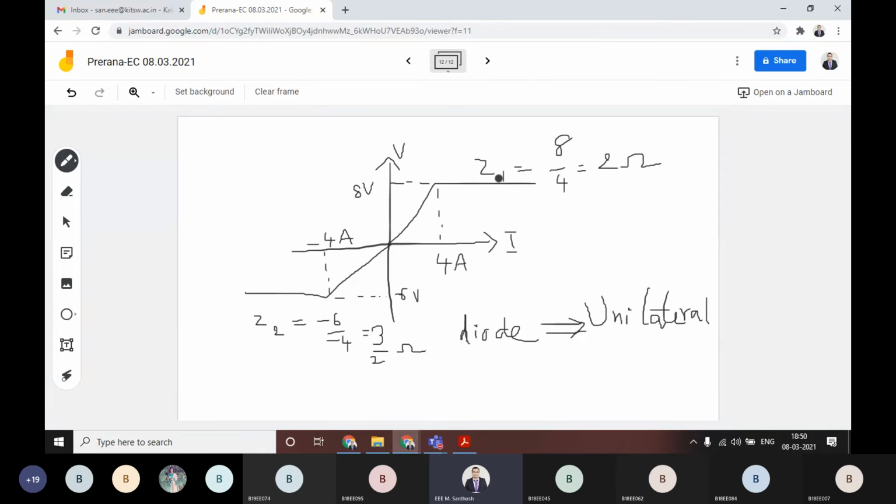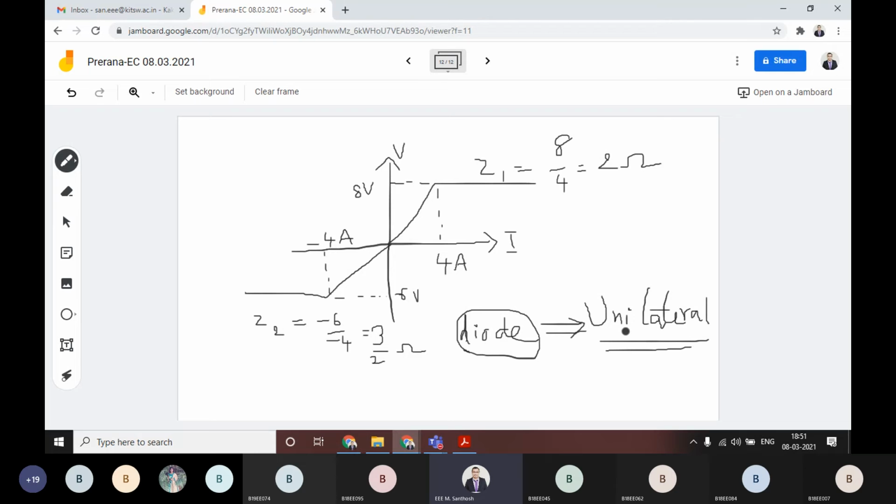That means if you are operating in the forward bias, you will get like a short circuit. That means the resistance value, the impedance value, is equal to 0. Whenever you are operating in the reverse bias, you will get infinity as the impedance value. The impedance value will differ for the diode from forward bias to reverse bias. That means the polarity, the direction of voltage or current, is changing, and this will give different impedance values. Those kinds of elements are called unilateral elements.